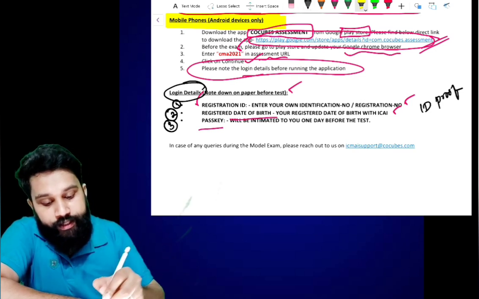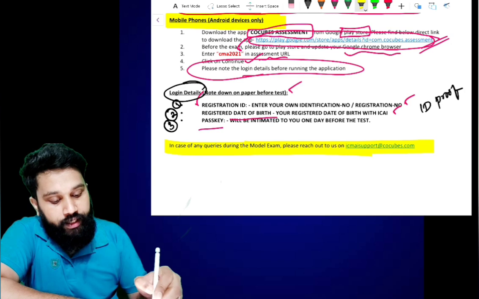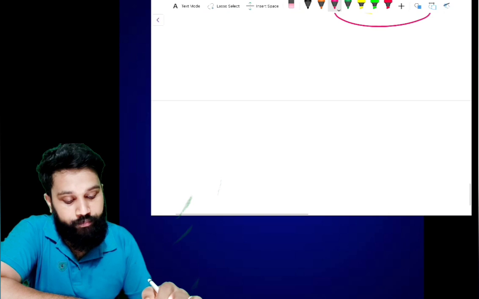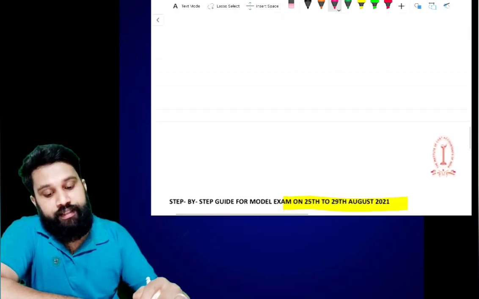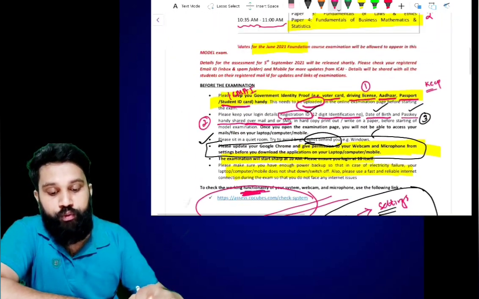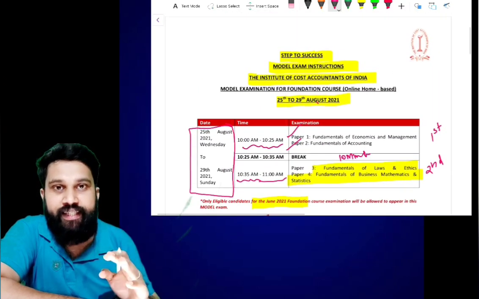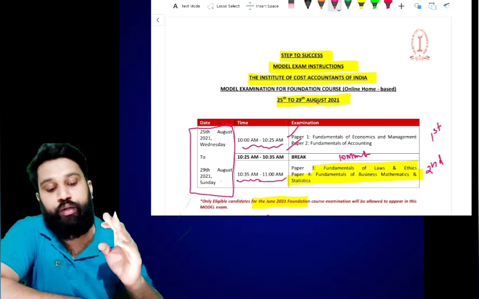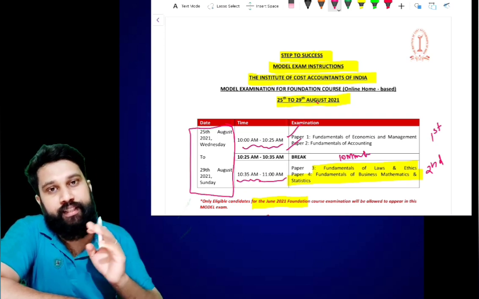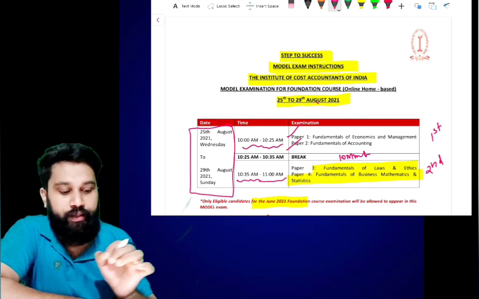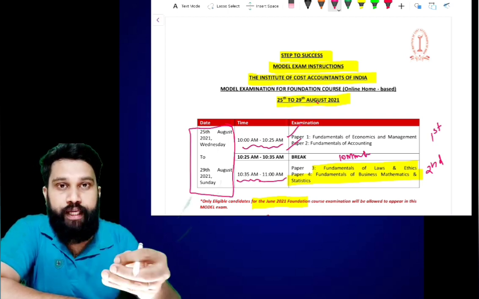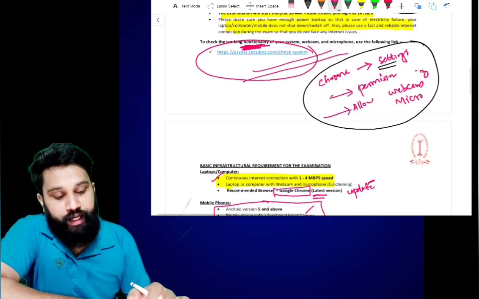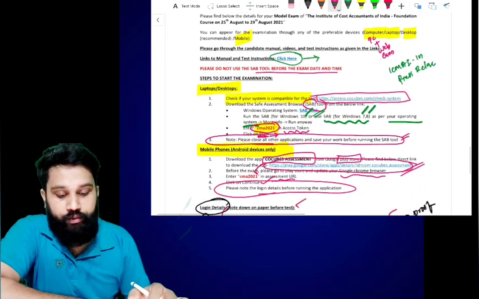In case of any query during the model examination, you can reach out to this mail ID, icmisupport@cocubes.com. So this is the instructions. Please read this PDF clearly and understand what the Institute is communicating regarding the model examination instructions, and attend the examination. If you have any query, please mail to those mail IDs, or else you can reach out to me also. If I know the answer, I will reply.